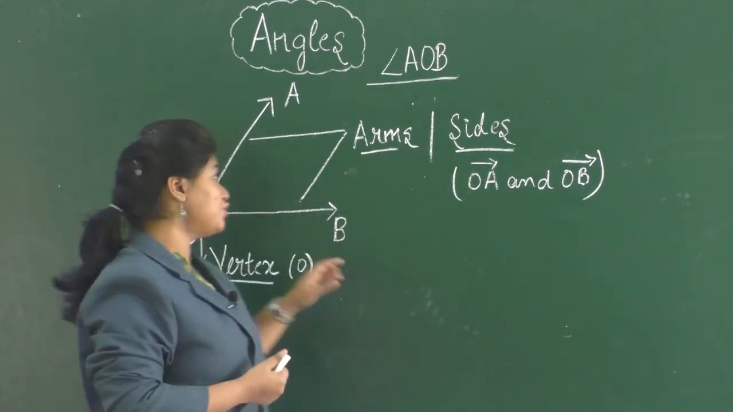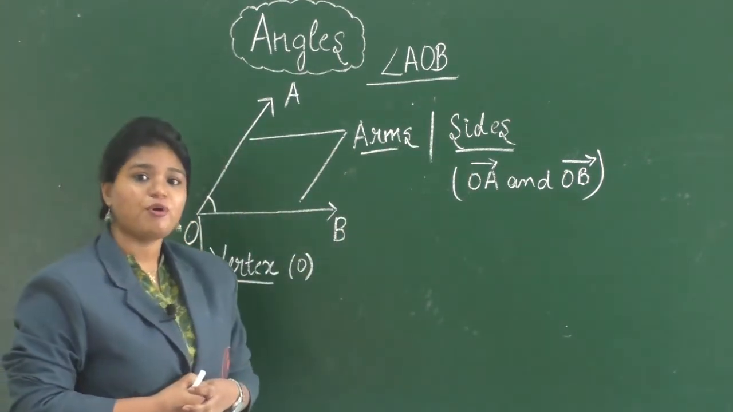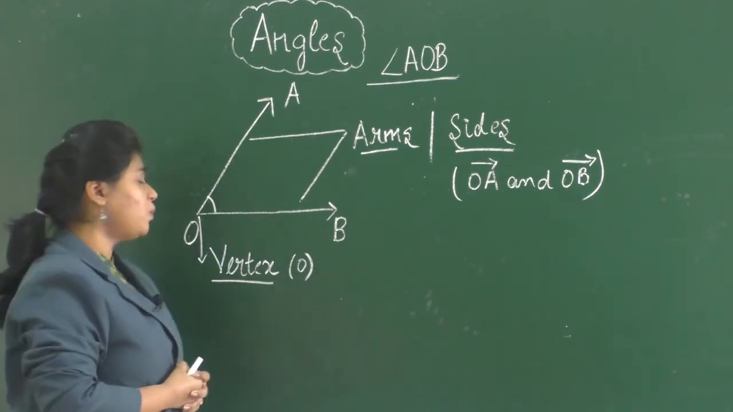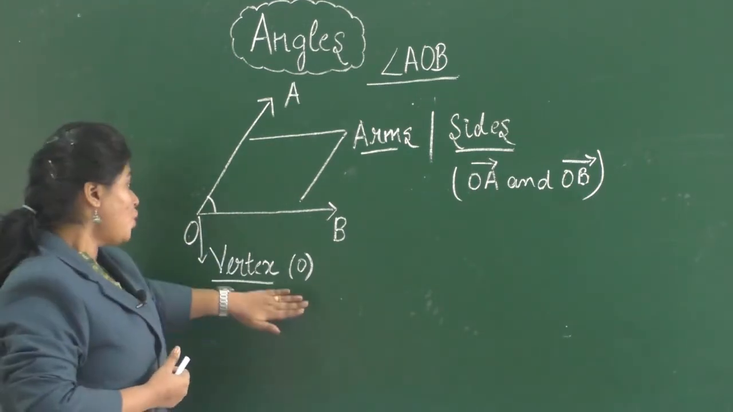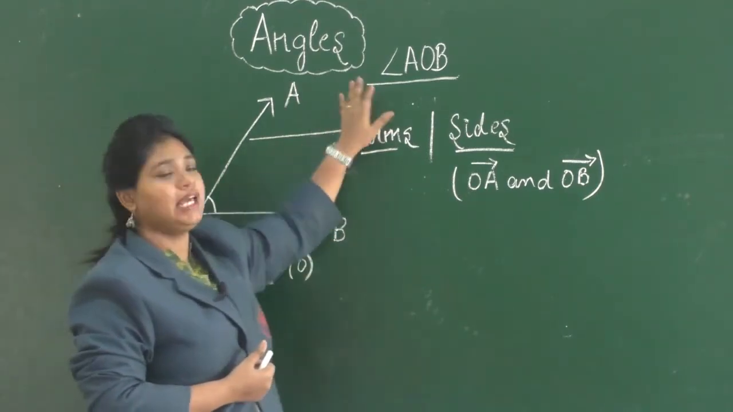Now what is the initial point known as? The initial point of an angle is known as the vertex of an angle. So here O is the vertex of an angle AOB.